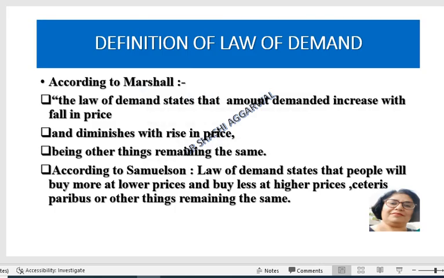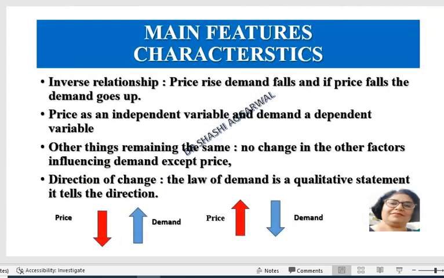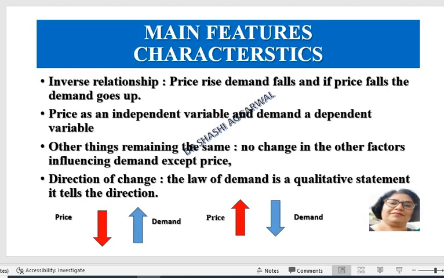So these are the main characteristics of the law of demand. There is an inverse relation between the price and demand. If the price rises, demand falls. If the price falls, demand rises, other things remaining the same. Price is an independent variable. Demand is dependent upon price. Other things remaining the same means there is no change in other determinants like income, taste, habits, expectation, price of related goods.